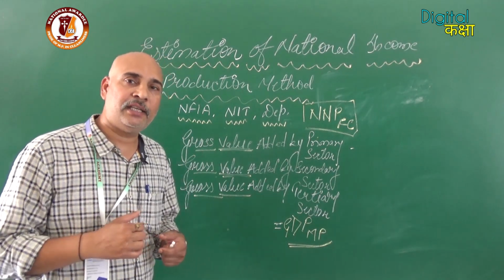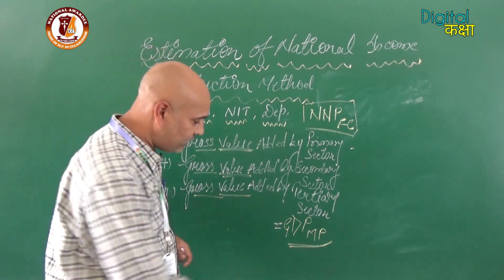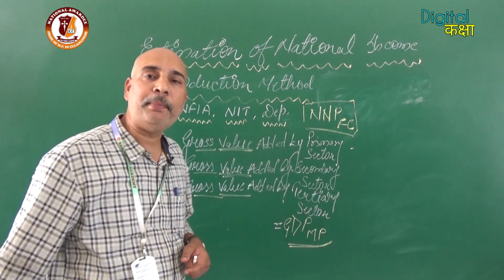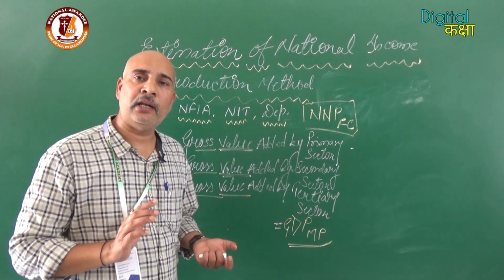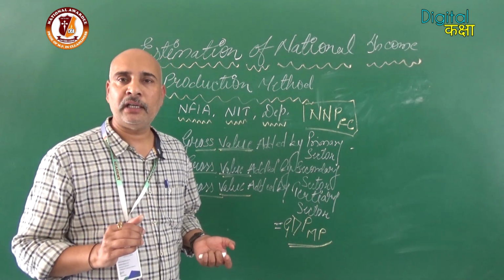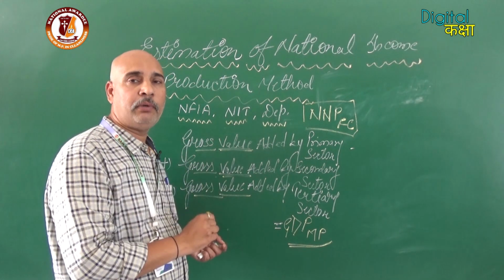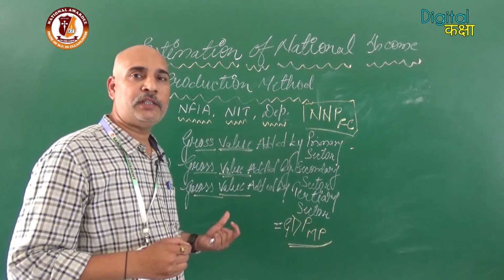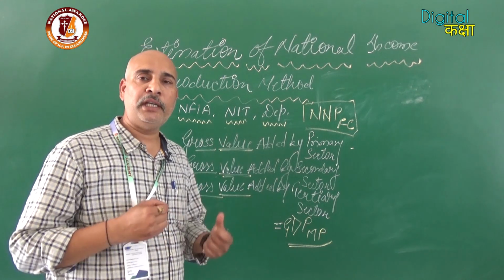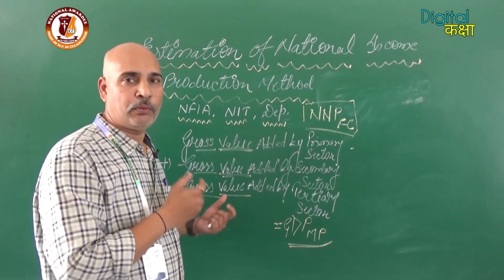After adding these three components, we will get GDP at MP. I think that is a very simple formula to find the national income. Please solve a number of questions to calculate national income using this formula, so there will be no need to memorize the formula itself.